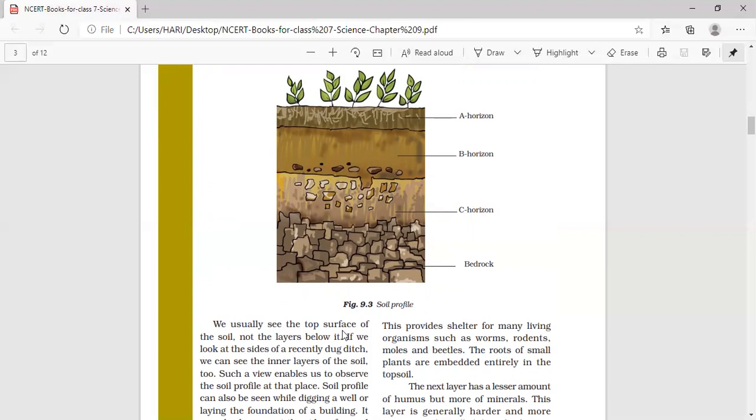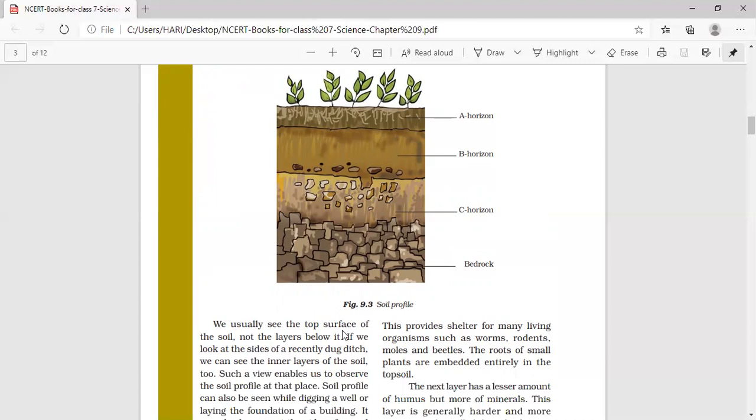Not only for the plants, this topsoil or the A horizon is also the habitat of many animals, organisms like various types of worms, earthworms, and other types of worms, rodents. Rodents means rats, moles, and beetles. Moles and beetles are different types of insects. So the worms, rodents or rats, different types of insects, etc. we can see in the topsoil. As it is porous, porous means airy. So these organisms which live in the soil, they get oxygen.